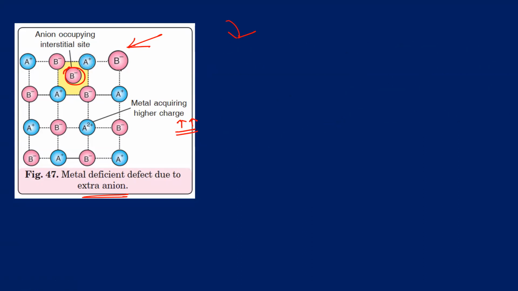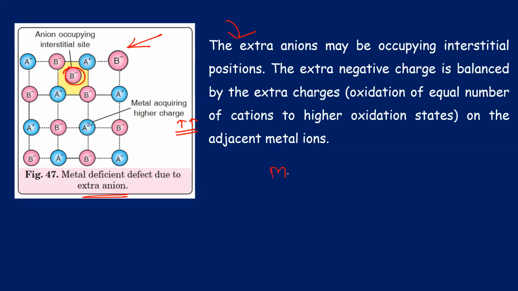So we have discussed metal deficiency, and we have also discussed metal excess defect. In deficiency, we can have two things. We can either remove cations, so cationic vacancies can be there, or we can add anions. Here we can remove, or there can be anionic vacancy, and we can add metals. So these are the two things we can do in both the cases.